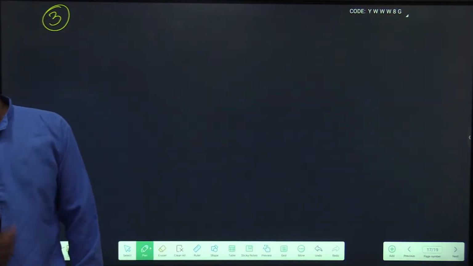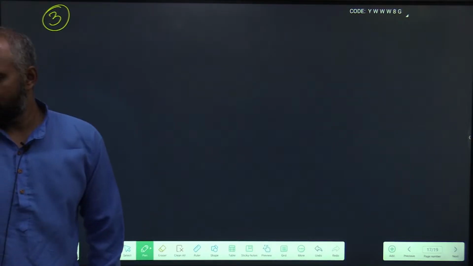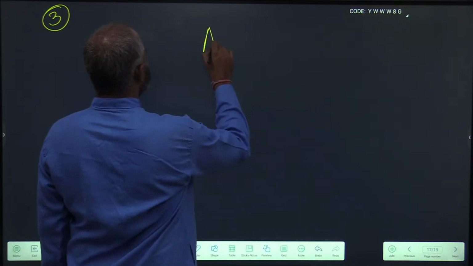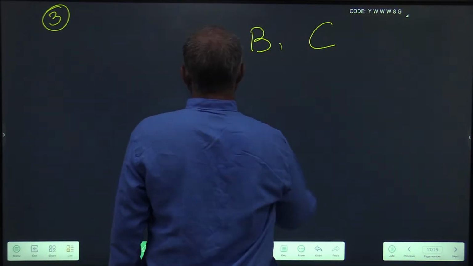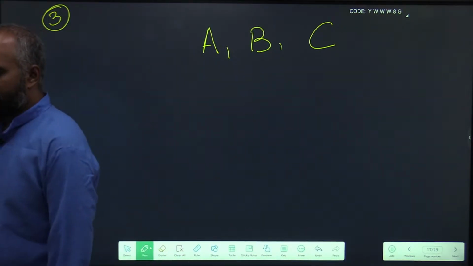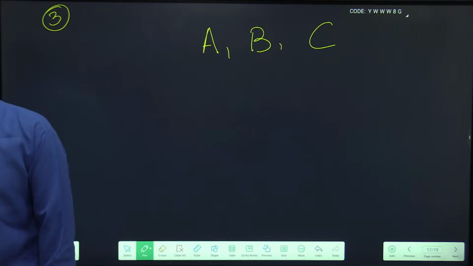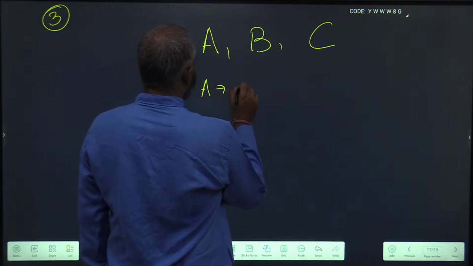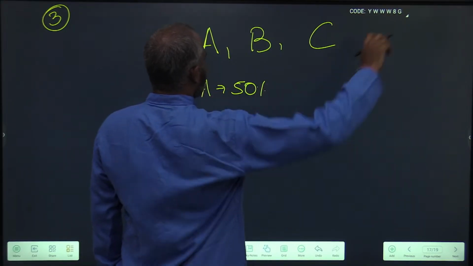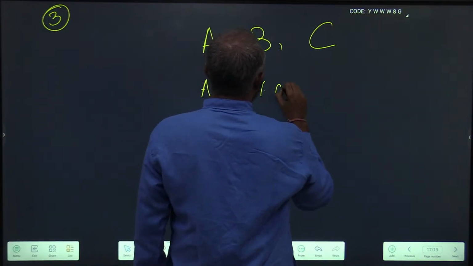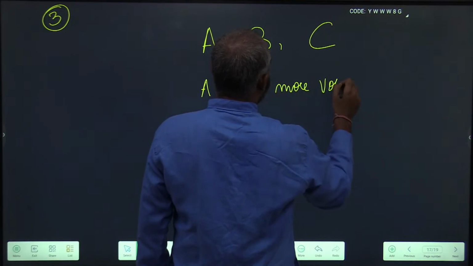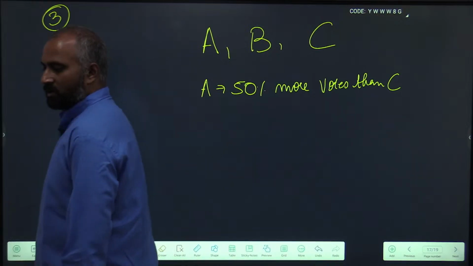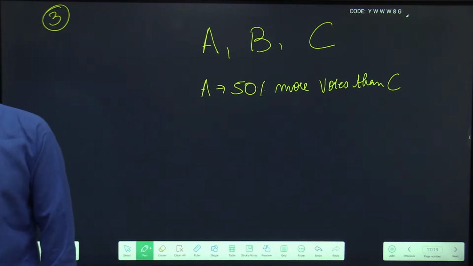Now the next question is, in an election there were three candidates A, B and C. A got 50% more votes than C.